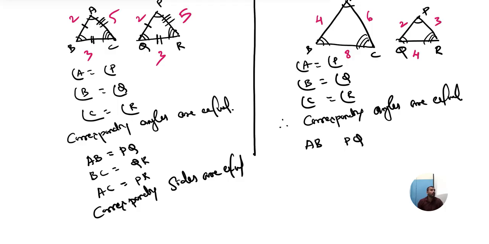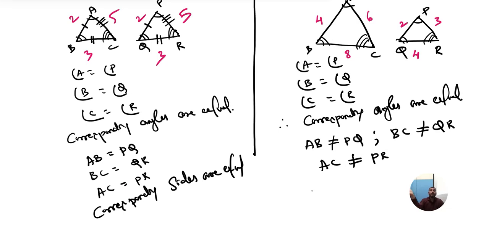Are these corresponding sides equal? How much is side AB? 4. How much is side PQ? 2. No, they are not equal. Similarly, side BC is not equal to QR. Side AC is not equal to side PR.